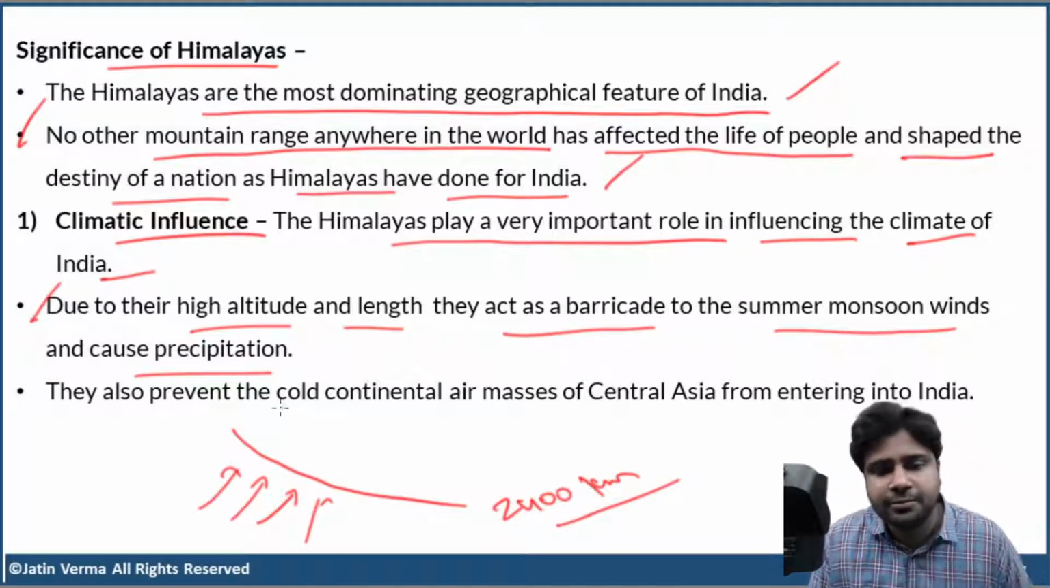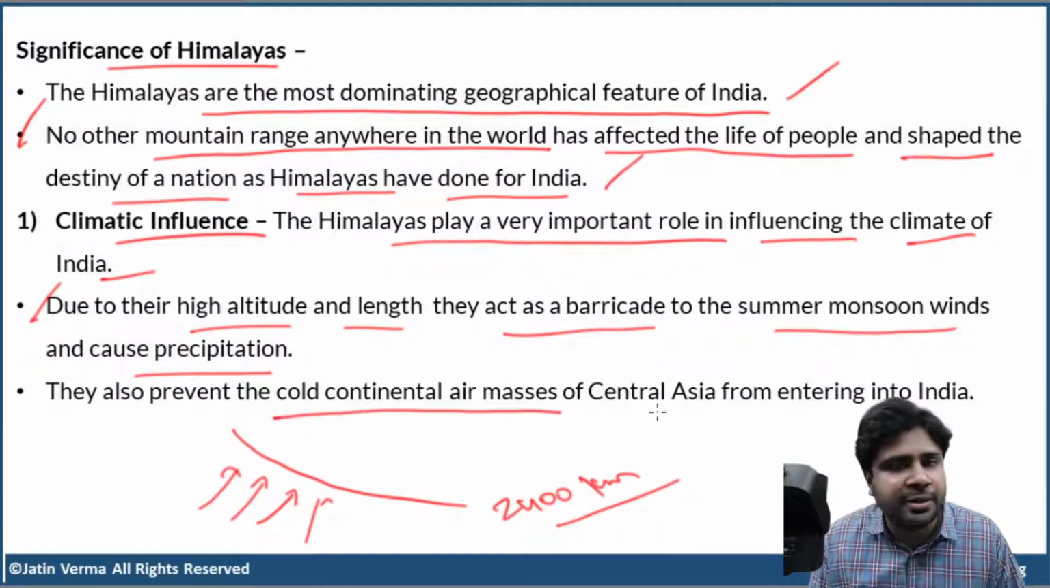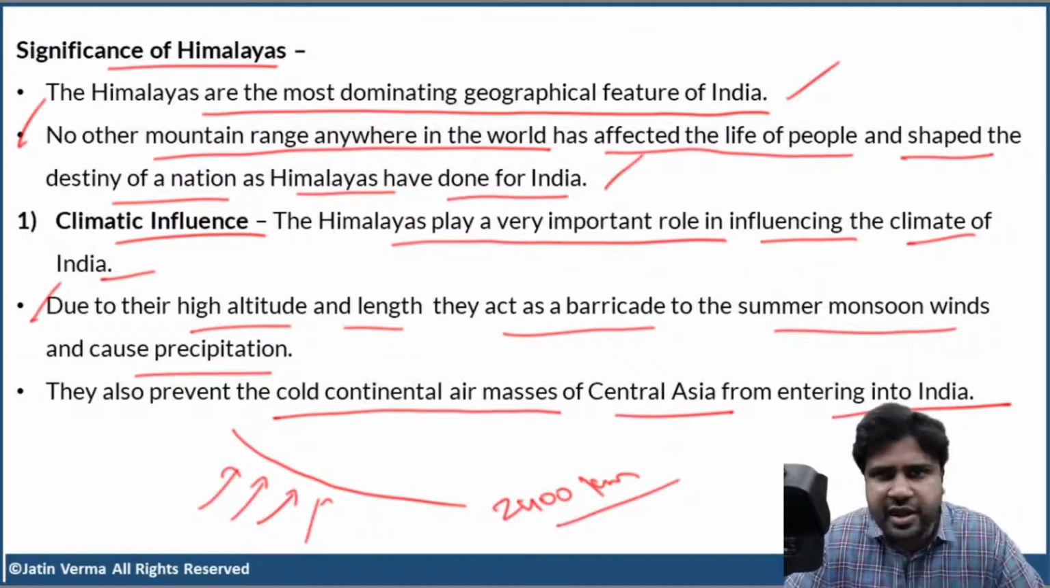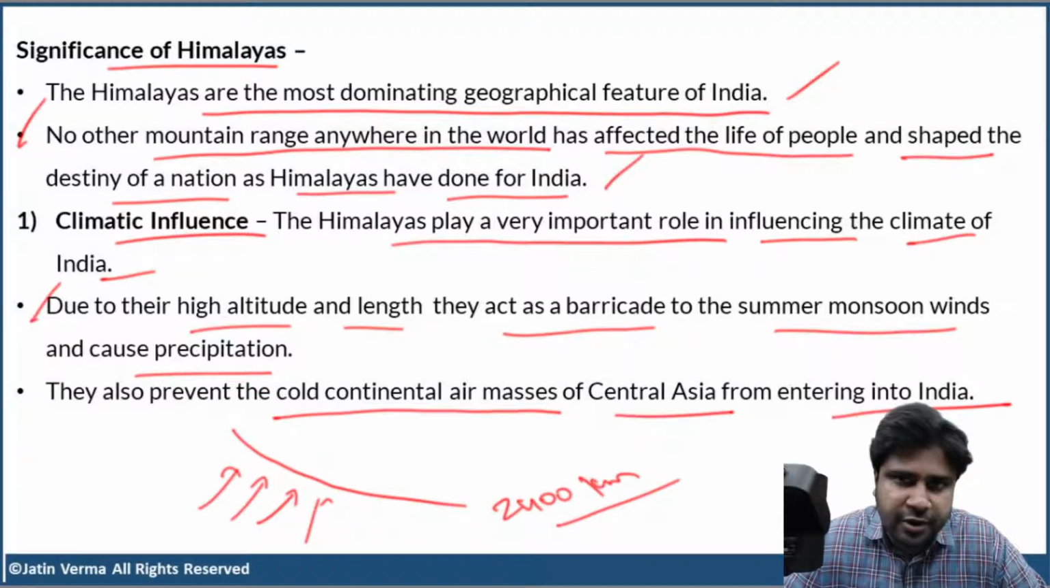Now, they also prevent the cold continental air masses of Central Asia from entering into India. Central Asia is a huge, vast land area, and during winter, the continent becomes very cold. That is the meaning of continentality, right? Areas located in the interior of the continent become very cold during winter, and in summer, they become very hot. There are going to be extremes in temperature. Now, the Central Asian landmass during winter becomes bitter cold, extremely cold. So, cold air masses form over Central Asia, and these cold air masses will try to come towards the south,